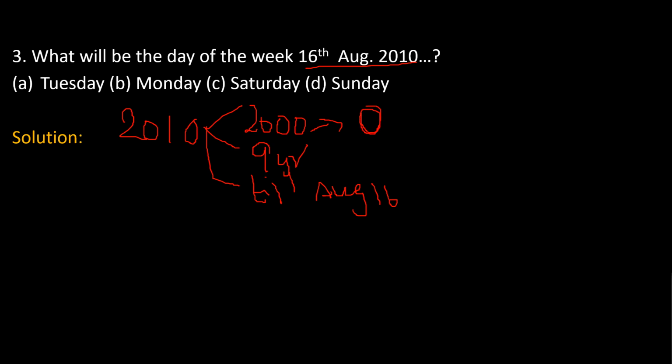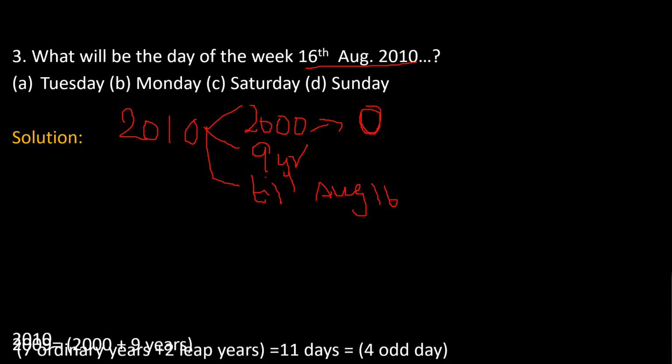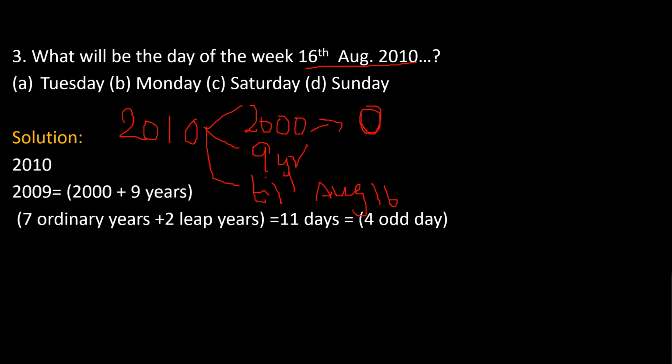And next, for the 9 years there will be 7 ordinary years and 2 leap years. We know that in one ordinary year there is one odd day, so 7 ordinary years give 7 odd days, plus 2 leap years give 4 odd days. In total we have 11 days. 11 divided by 7 we get 4 odd days. So for the 9 years we get 4 odd days.